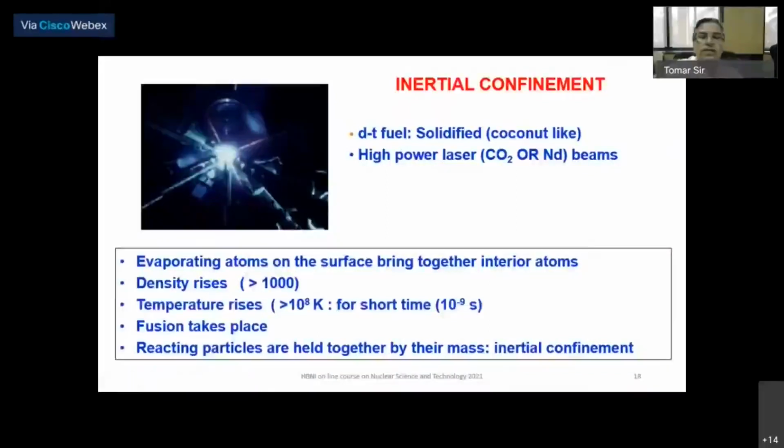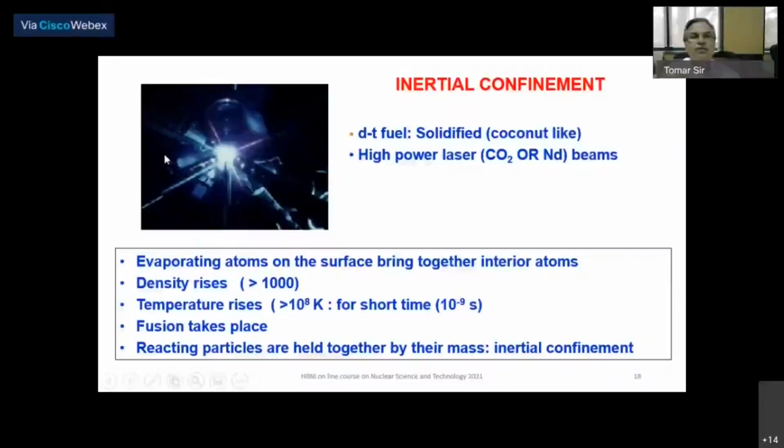So in the inertial confinement, what is essentially done is we take a solidified fuel of deuterium-tritium, like a coconut shell, very hard. You bombard this solid fuel with high power laser beams of CO2 or Nd-glass beams.